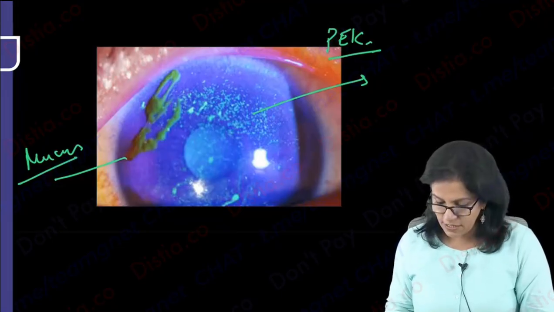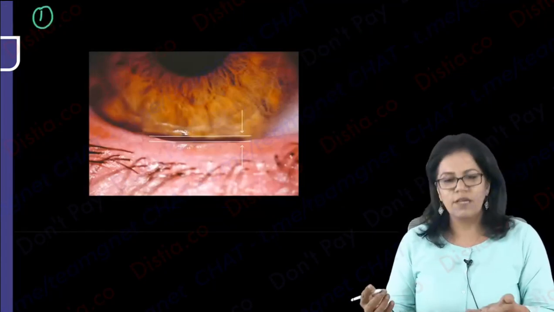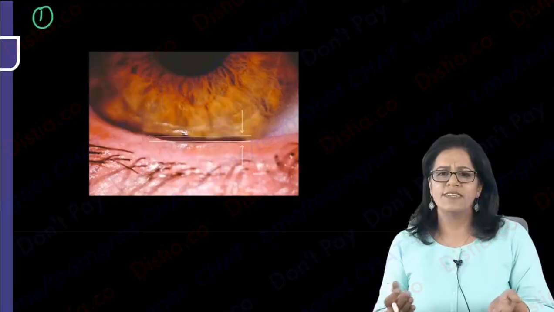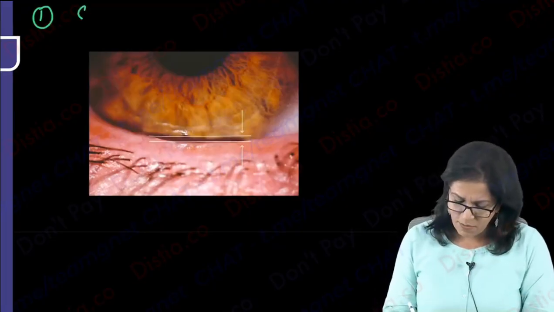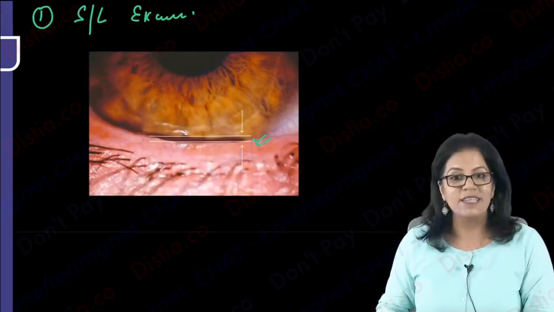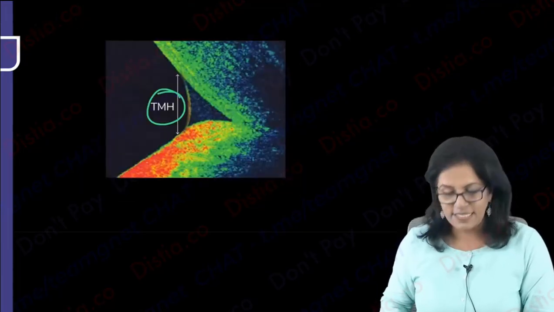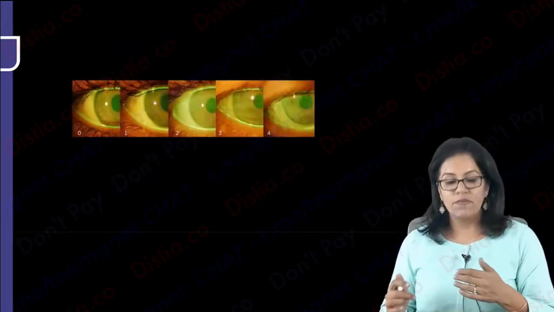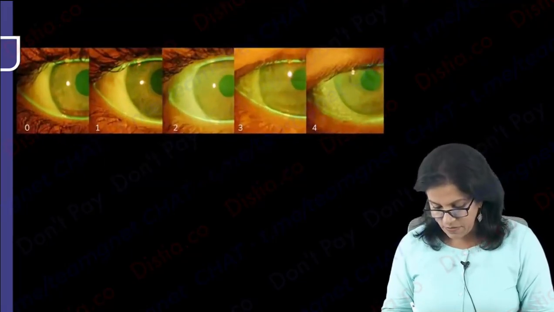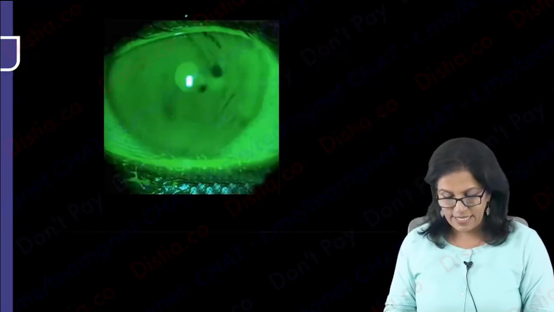Give the heading investigation. The first, as I have told you, should be mentioned either under investigation or under examination. Whatever it is, under the slit lamp, what I am seeing here is the tear meniscus height. We have already mentioned this. When you do an OCT, you can see this TMH, the tear meniscus height. Here again this is grading, and we will not go into detail how the tear meniscus is decreasing.